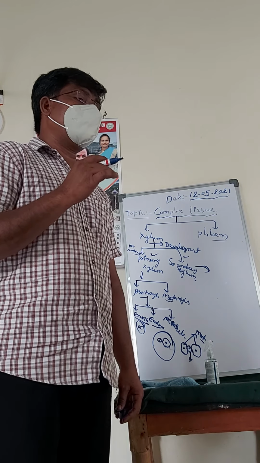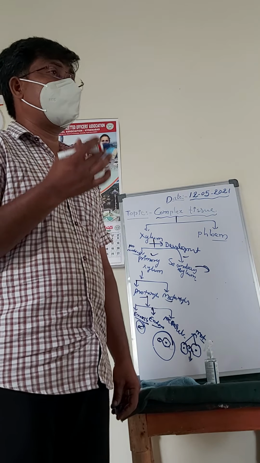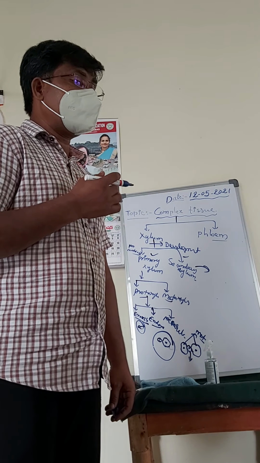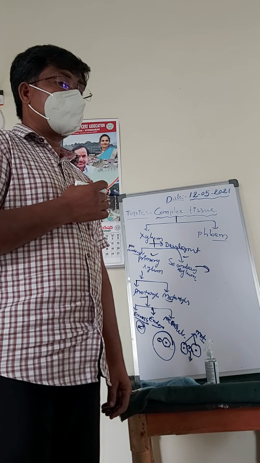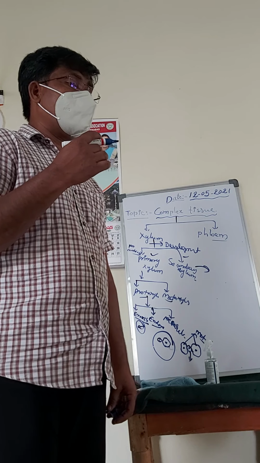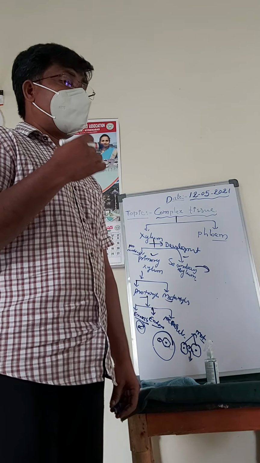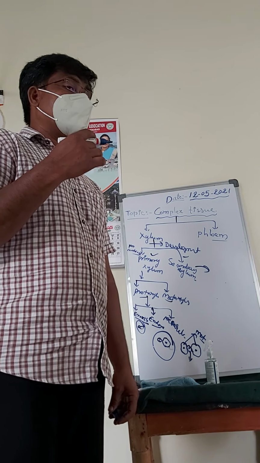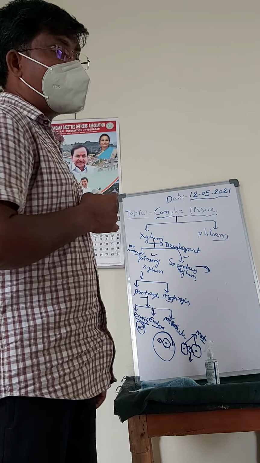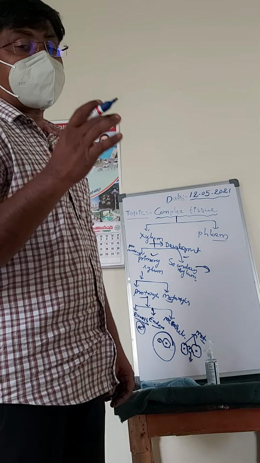The secondary xylem consists of different types of elements. What are they? Tracheary elements, consisting of tracheids and vessels. The second one is fibers, and the third one is xylem parenchyma. So the first one is tracheary elements, consisting of tracheids and vessels.